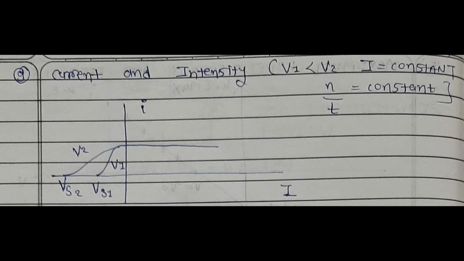So here we can see that Vs2 and Vs1 start at different intensity, but become constant with increasing current.